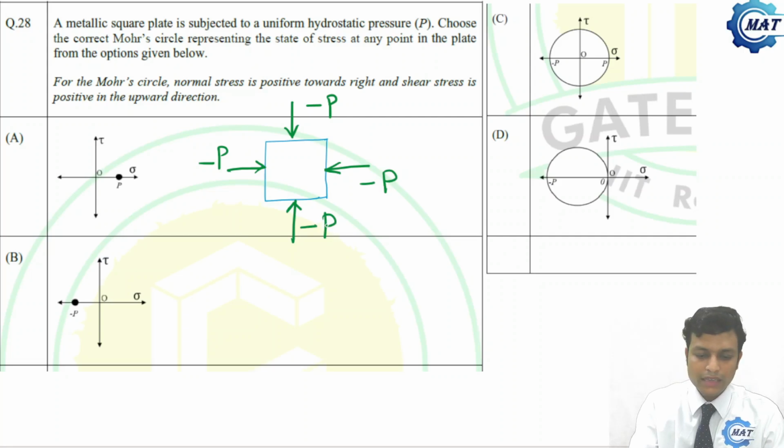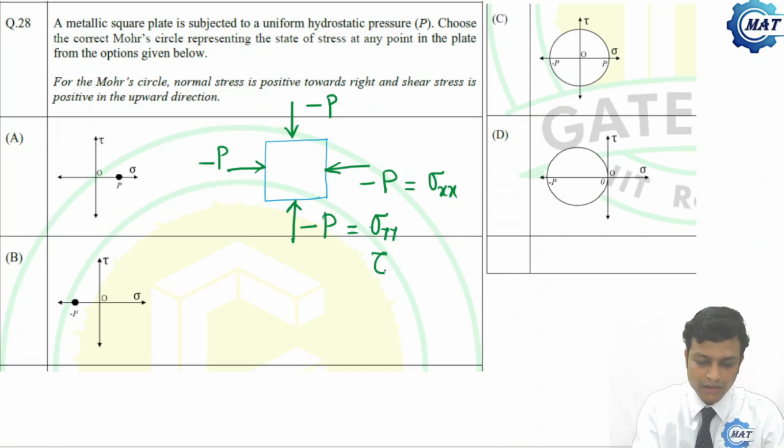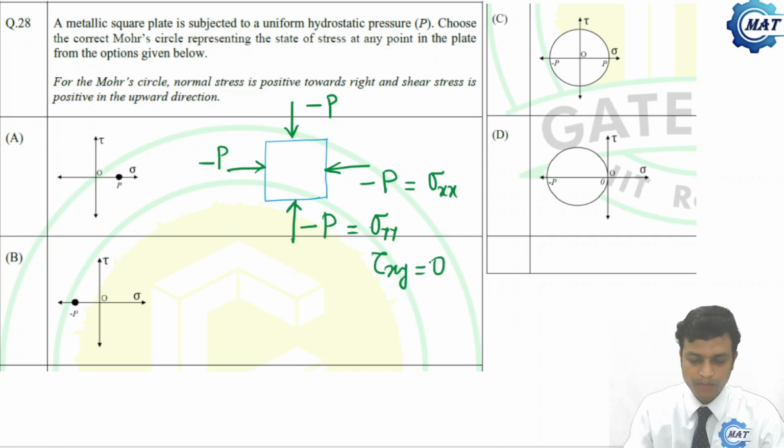So this is sigma xx and this is equal to sigma yy. Both are minus P, and shear stress tau xy is 0, because a fluid at rest cannot sustain any shear stress.